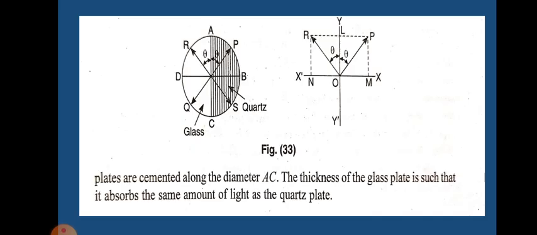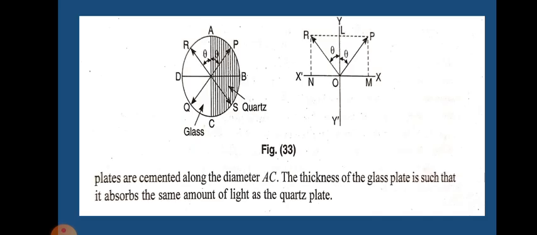Thus the vibration of the beam emergent out of quartz will be along RS. So if the principal plane of the analyzing nicol is parallel to PQ, then the light from the glass portion will pass unobstructed, while light from quartz will be partly obstructed. Due to this, the glass half appears brighter than the quartz half.